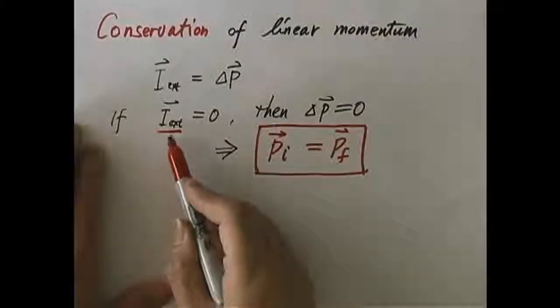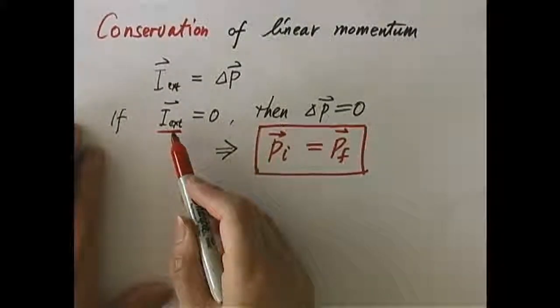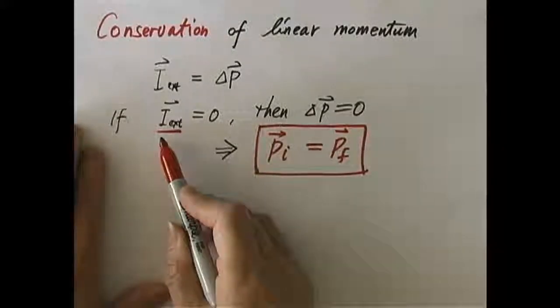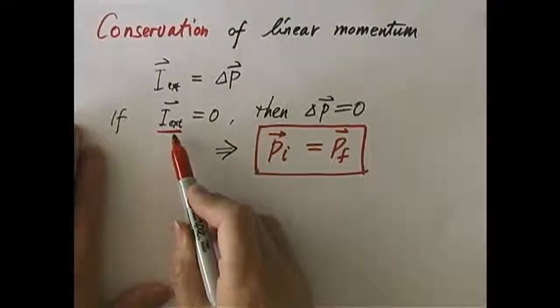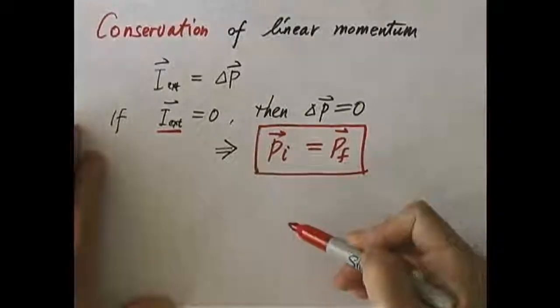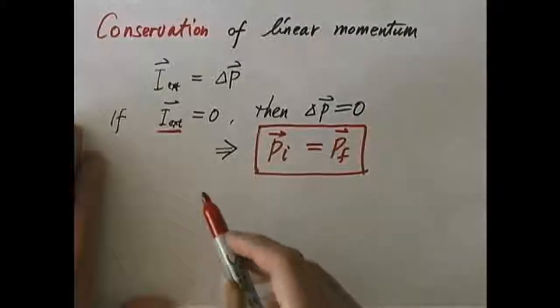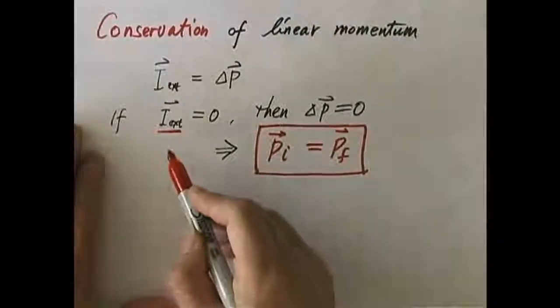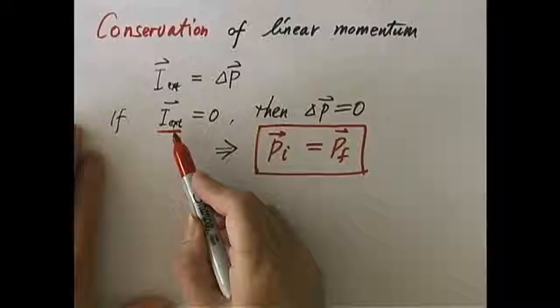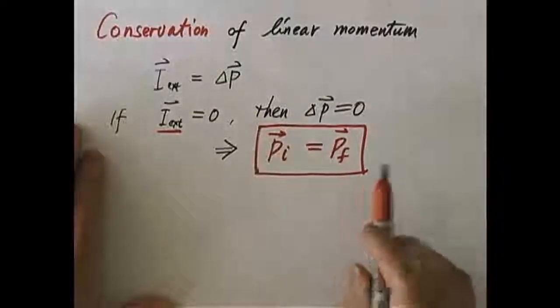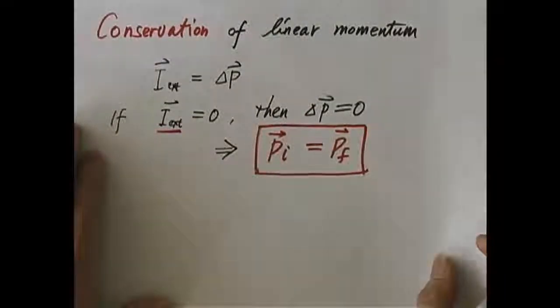Okay, and remember, impulse is the integral of force over time. And as a sufficient condition, if the external force itself is equal to 0, then of course the impulse delivered is also equal to 0. Of course you can also have an up and down force, positive, negative, positive, negative, so the positive impulse can cancel with a negative impulse and nothing happens at the end. But we're going to focus on a simpler case, where the external force itself is equal to 0. That's a guarantee that the external impulse delivered by that force is also equal to 0, which means you have conservation of linear momentum.